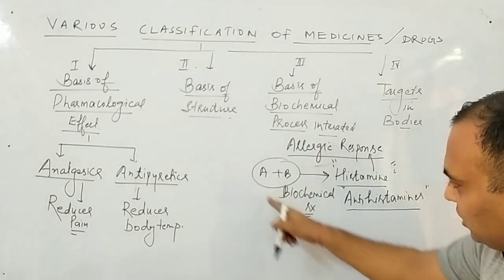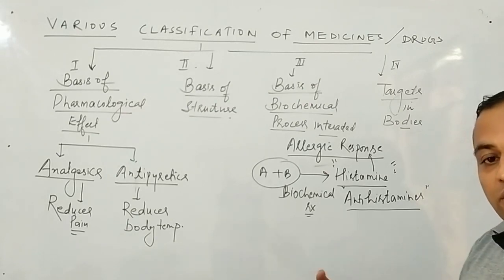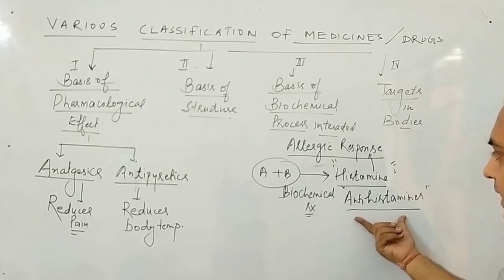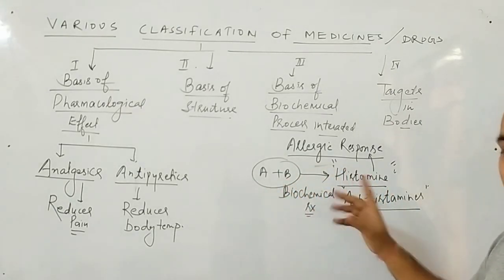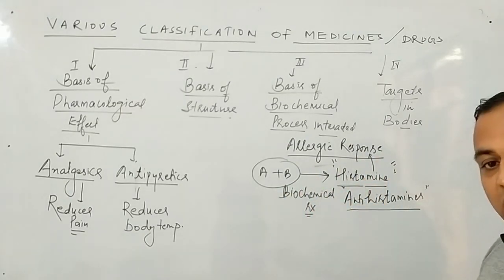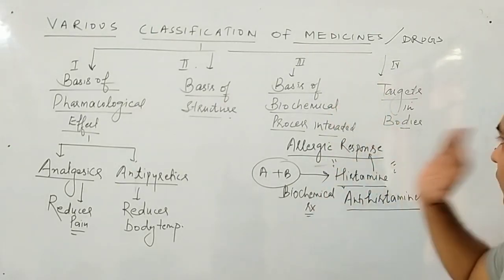You can say it stops this particular reaction. So third, we classify by which particular biochemical process the drug interacts with. For example, antihistamines stop the formation of histamine in human bodies. And if histamine does not form, then obviously the allergic response will also be stopped. So this is the third way of classification.